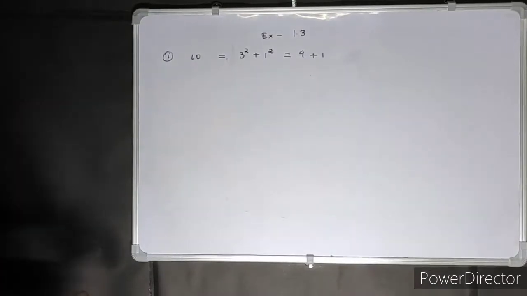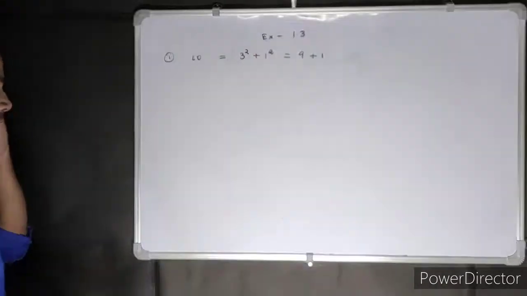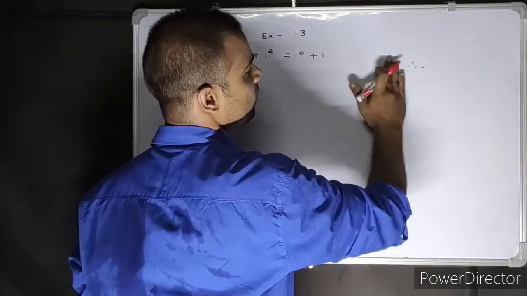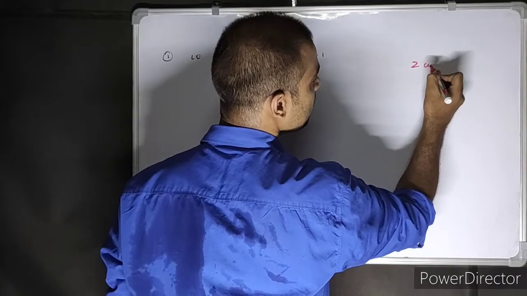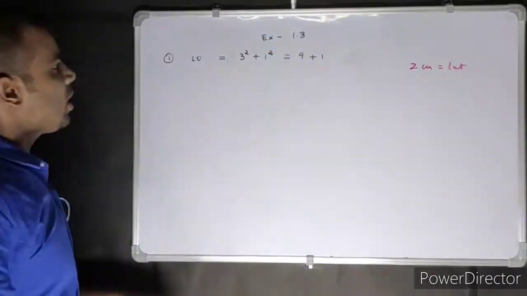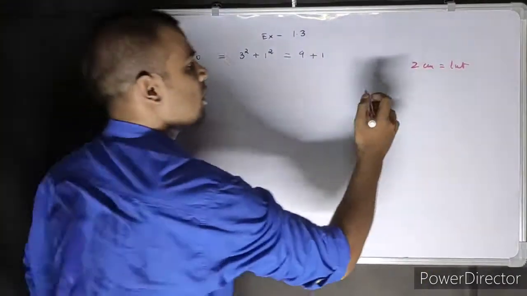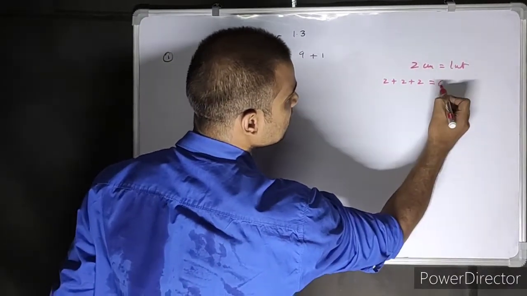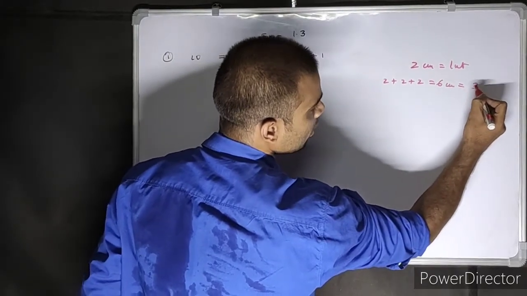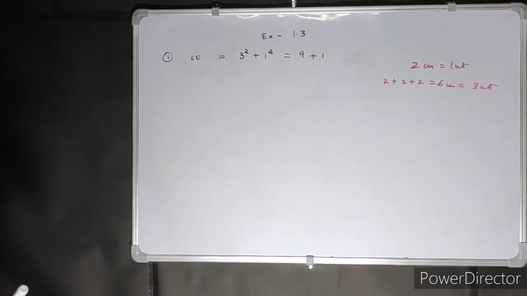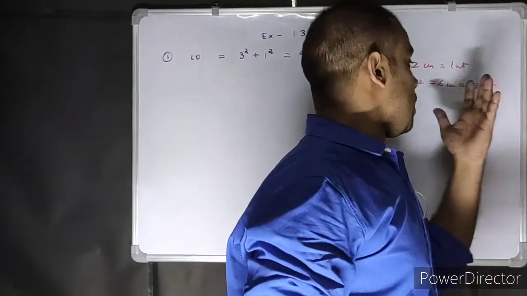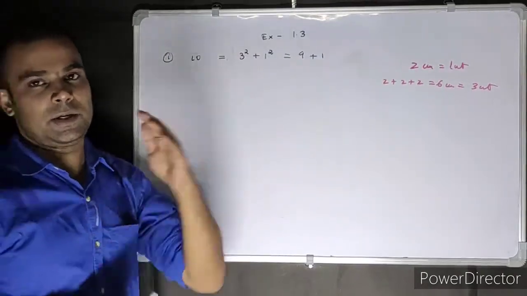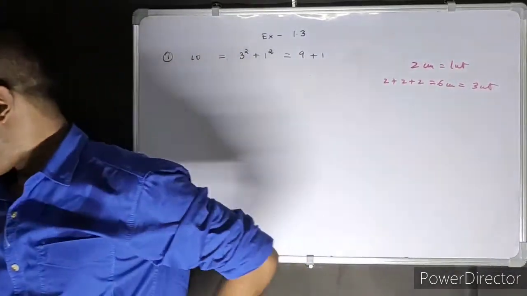Now we're going to locate. If you're taking 2 centimeters equal to 1 unit, then you will have to take another 3 of them. That is 2 plus 2 plus 2, that is 2, 3, 4, 5, 6 centimeters equals 3 units we have. So I hope you understood the measurement conversion. Let me show you how to do it.